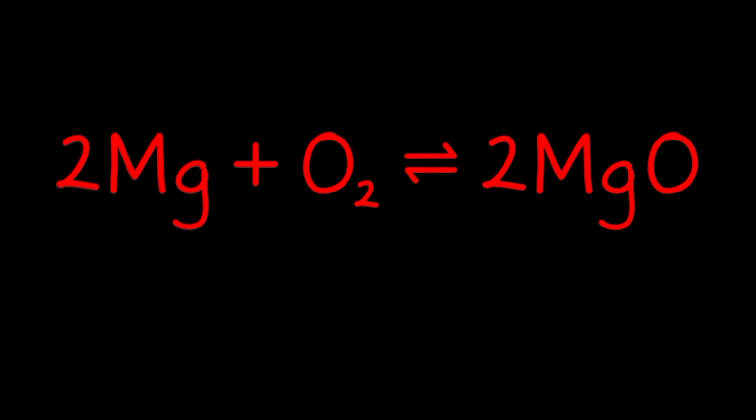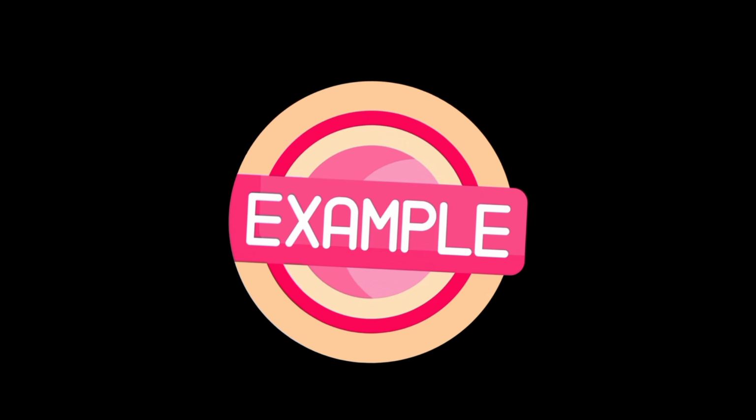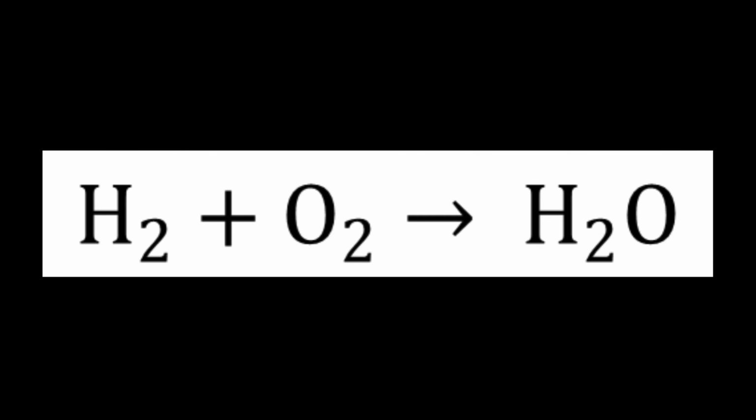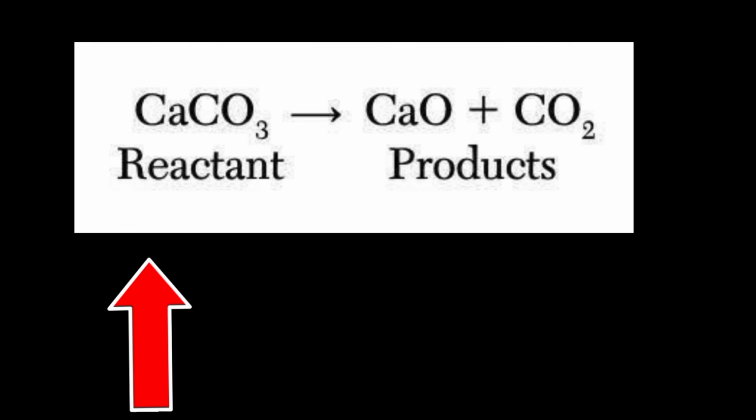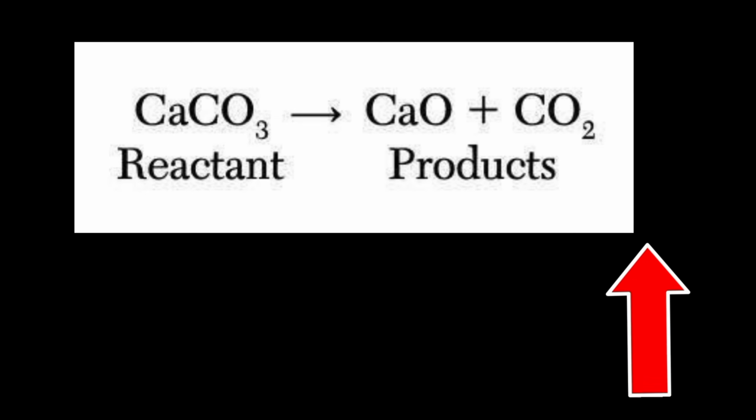Some common types of chemical reactions include synthesis reactions. In a synthesis reaction, 2 or more reactants combine to form a single product. For example, the formation of water from hydrogen and oxygen is a synthesis reaction. Decomposition reactions. In a decomposition reaction, a single compound breaks down into 2 or more simpler substances. For example, when calcium carbonate is heated, it decomposes into calcium oxide and carbon dioxide.